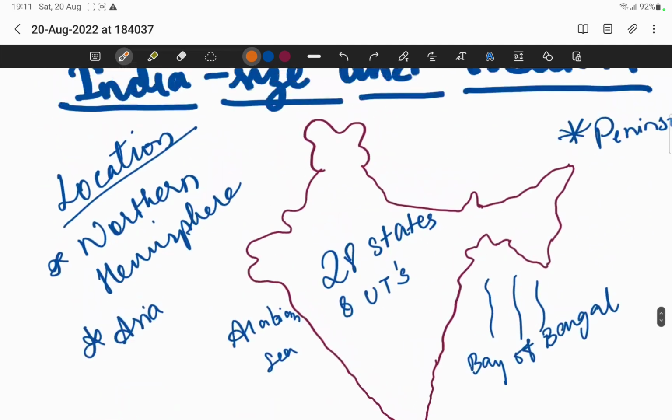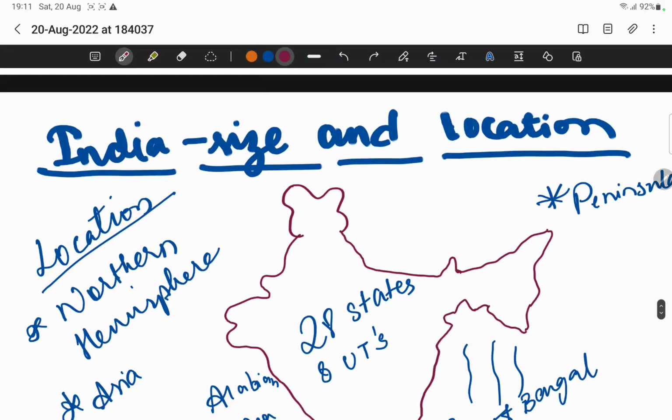So now, if we just see the land boundary of India. So this is the land boundary, right? This part which is surrounded by land is called land boundary.